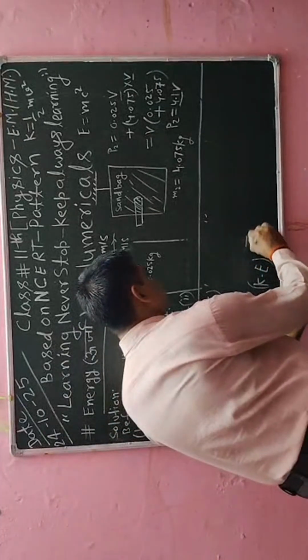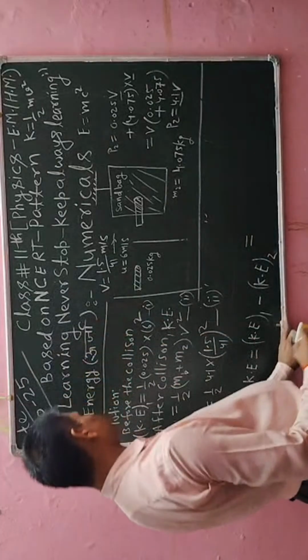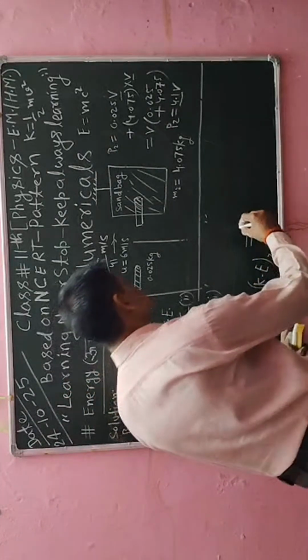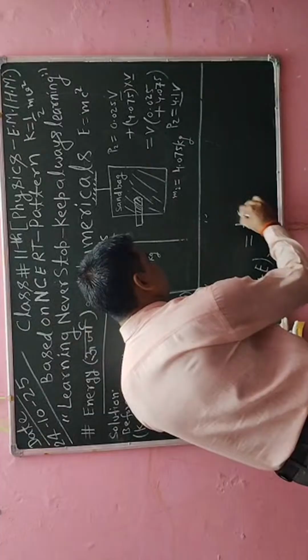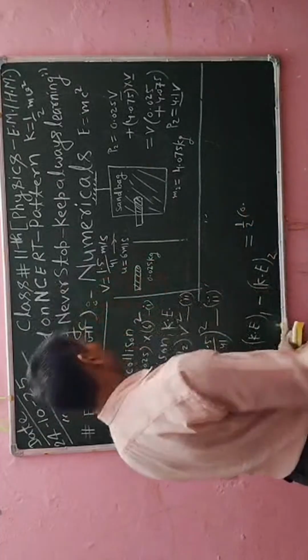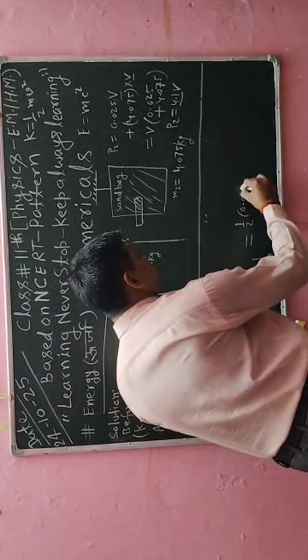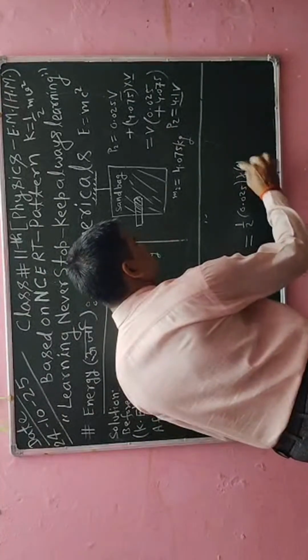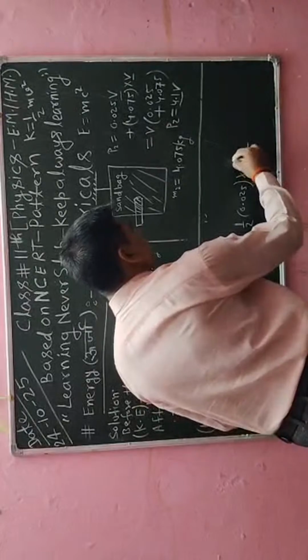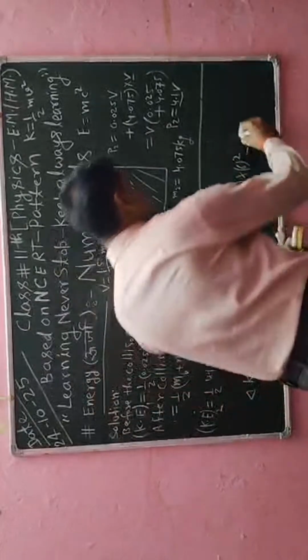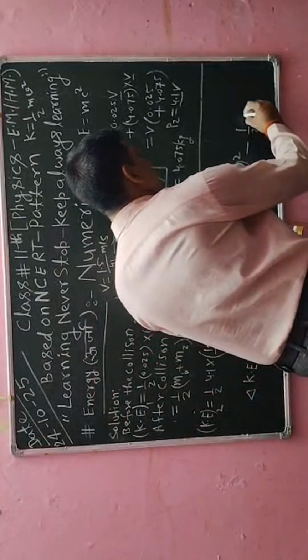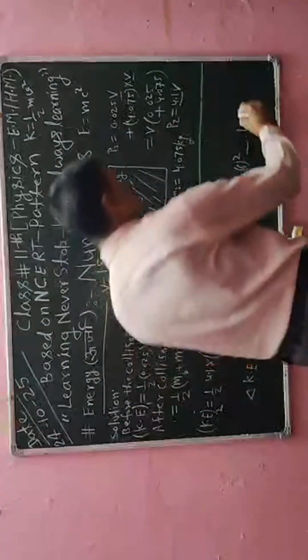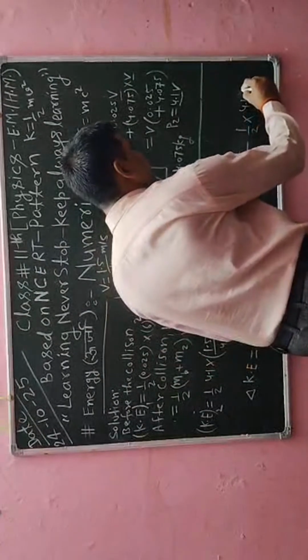So I will substitute its value, and after substituting I will get its value, that is 1/2 into 0.025 into 6 whole square minus, again I will write here 1 by 2. The value of mass is 4.1, that is given in the question.